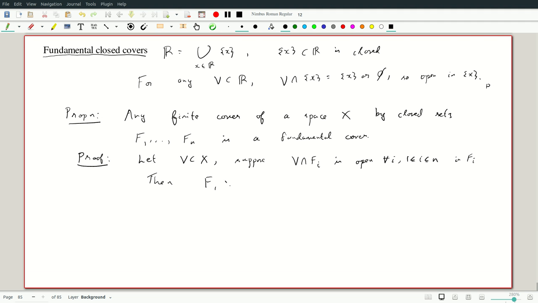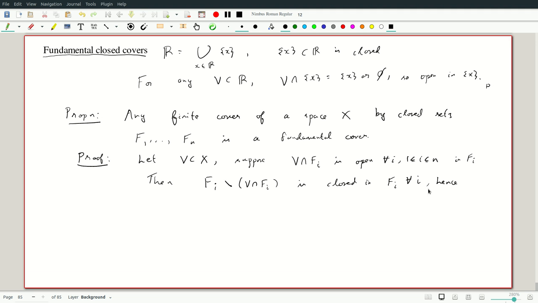Then Fi minus (V intersection Fi) is closed in Fi for all i.